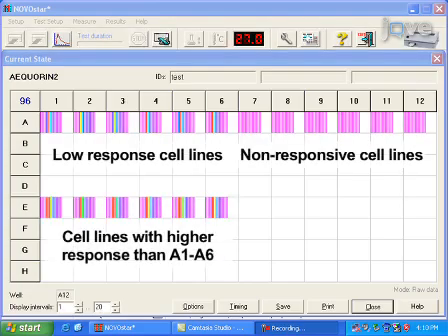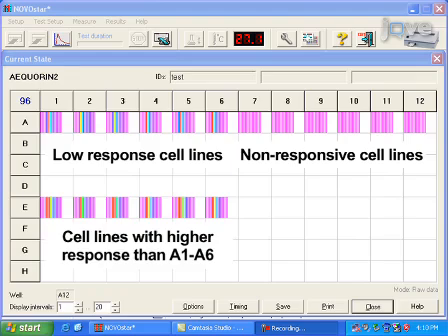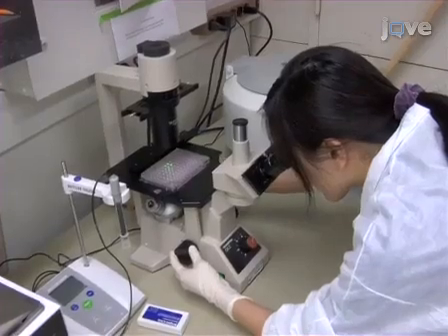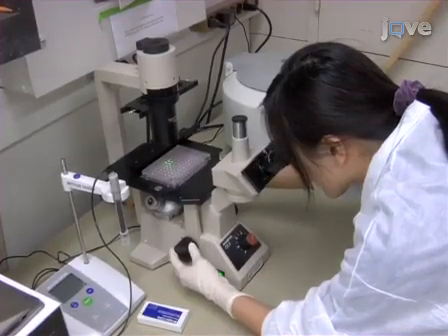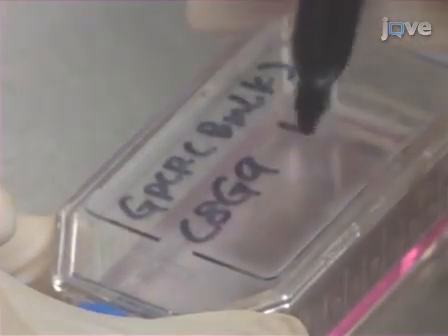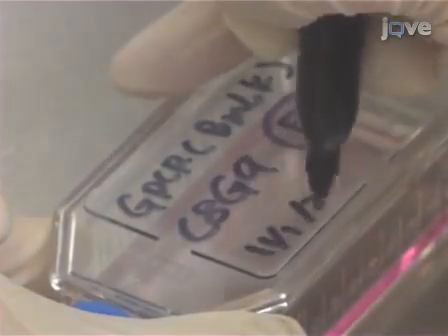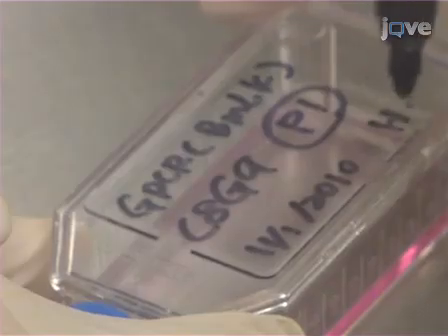To determine the cell line with the highest response, test the transferred cells using the calcium bioluminescence assay with an active ligand such as the receptor peptide ligand or other positive control agonist. The calcium bioluminescence assay will be demonstrated in detail later in this video. Perform the single cell selection for a second time before proceeding with the experiment. When clonal cell lines are chosen for assays and maintained in culture, it is critical to keep track of passage numbers, as high passage number cells may stop performing.